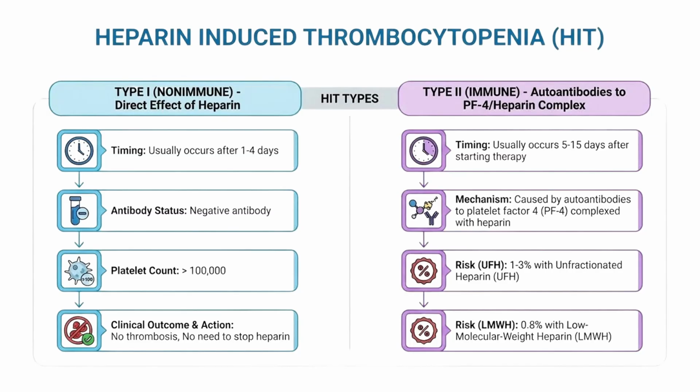And let's talk about it. It's a direct platelet effect of heparin on factor 4 on the surface, causing mild clumping, but not antibody formation. It's not immune. It's just a direct pharmacological effect on the platelets, not an autoimmune response. Very important. Timing occurs within 1 to 2 days of heparin administration. And it's mild and transient.